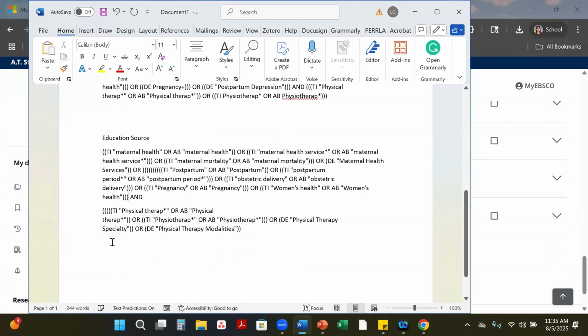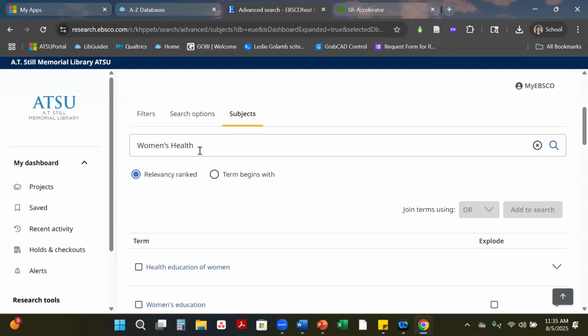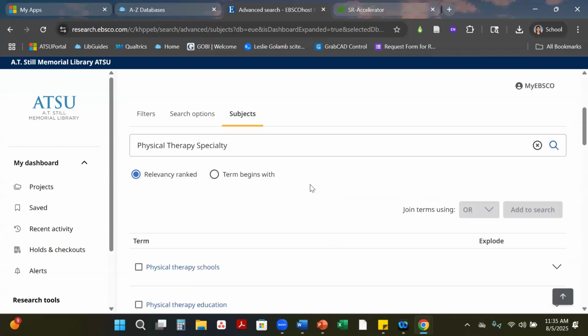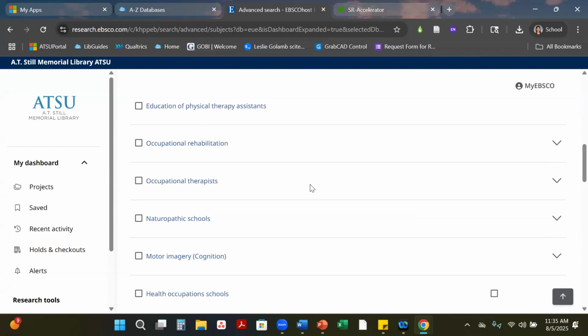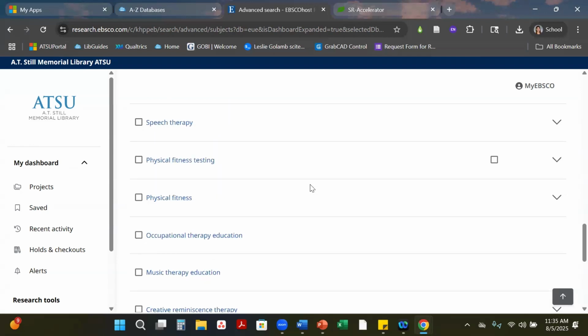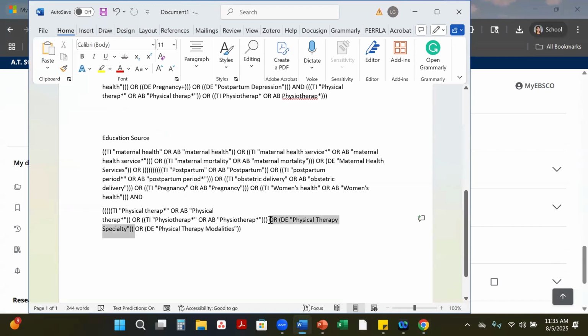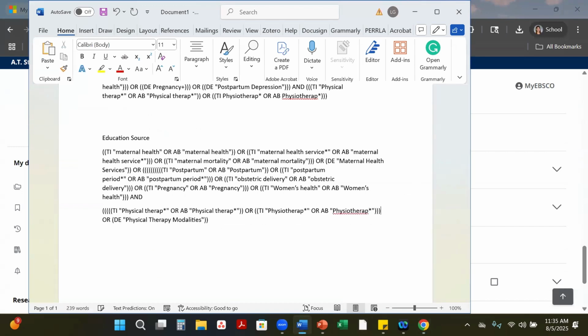Let's look at our last search string down here. We do have two as well. Let's do a quick search on these. That one is not coming up, so we will remove this one and get rid of a parenthesis in the front.